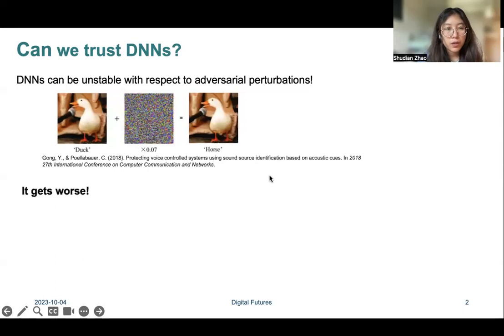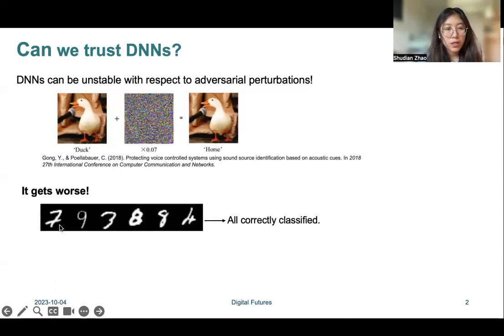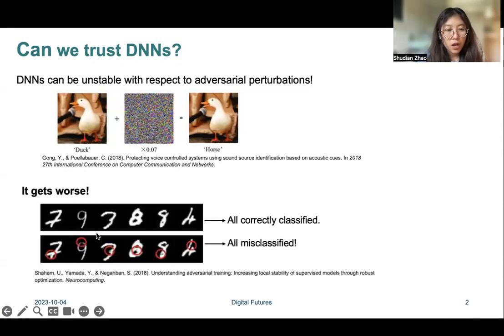This can also appear on much simpler datasets, such as the MNIST dataset for number classification, with small dots added on those grayscale pixels, even very little to notice, but still the neural network will give wrong labels for each of the numbers.